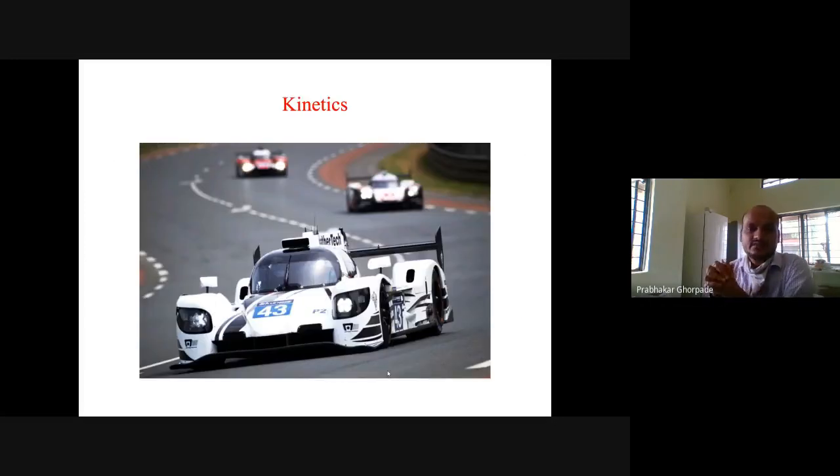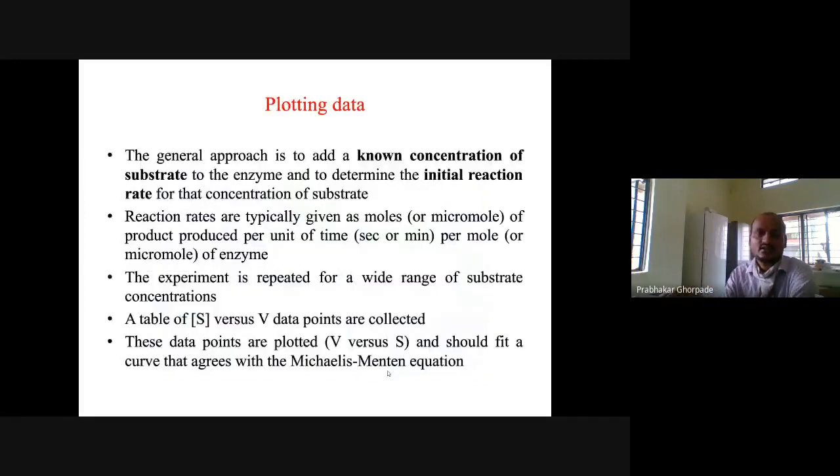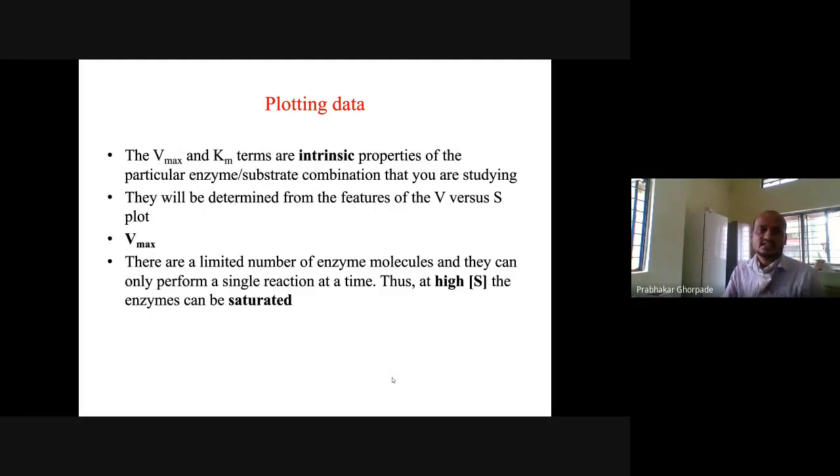So basically we are talking about the kinetics, right? We are interested in how much speed the reaction has, so that is why we have kinetics. If you want to plot the data, we have to take known substrate concentrations for the enzyme and determine the initial reaction velocity for each. Basically, we plot substrate versus velocity data. From this data, we can get the Michaelis-Menten equation.